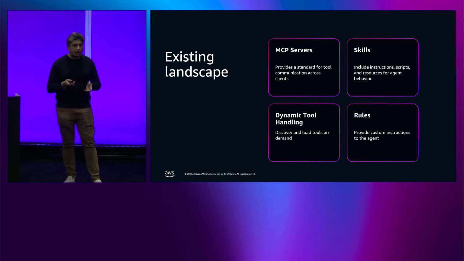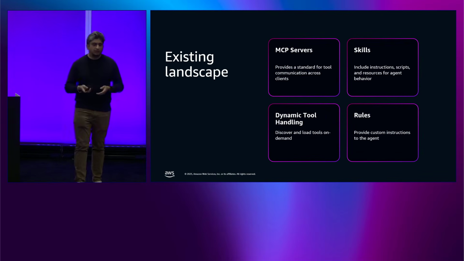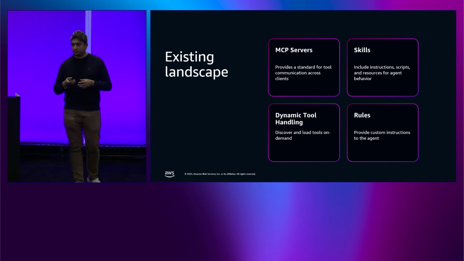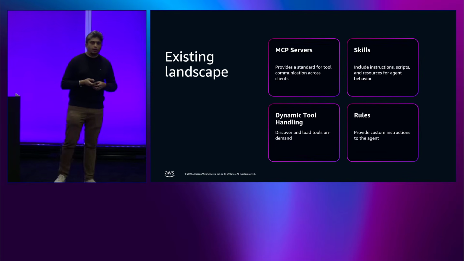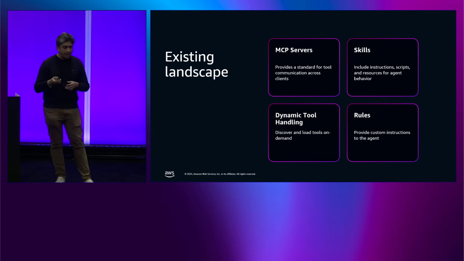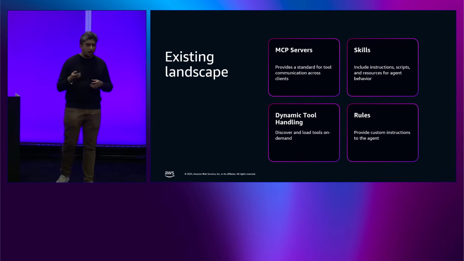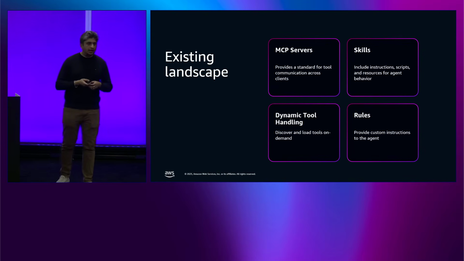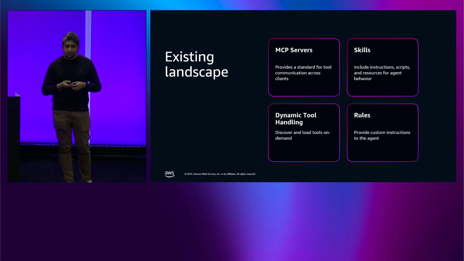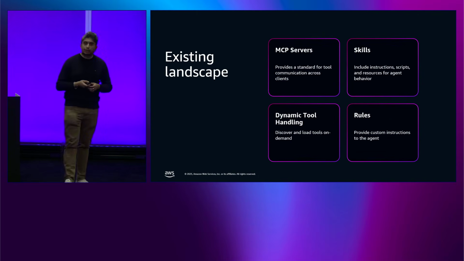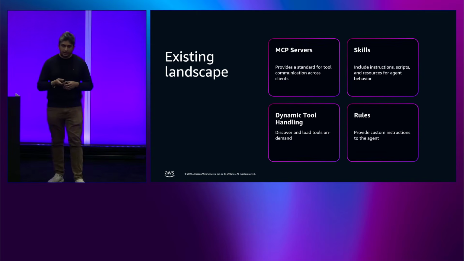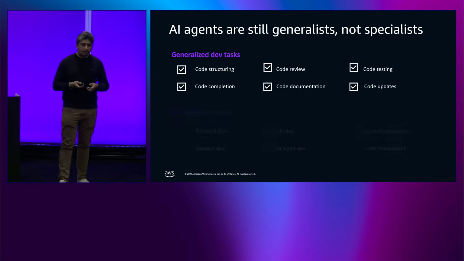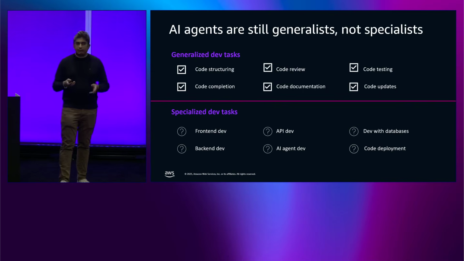Skills, if you work with Claude, then you have instructions or a set of scripts and resources that can guide the agent in a specific behavior, which Anthropic introduced, right? And you can also look at dynamic tool handling, which is discovering and loading tools on demand. This is something similar to the tool search tool by Anthropic, right? And then if you take a look at IDEs like Cursor, they have a specific set of rules that provide custom integrations or instructions to the agent, which is very similar to what we have in Kiro as steering rules.